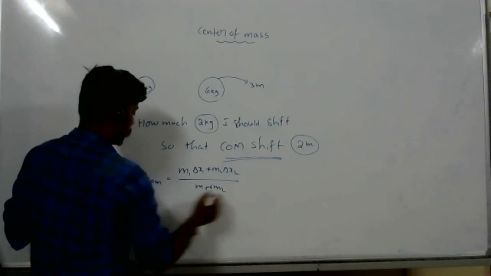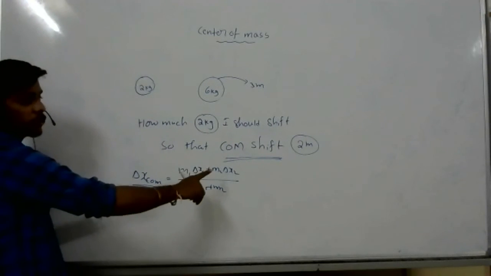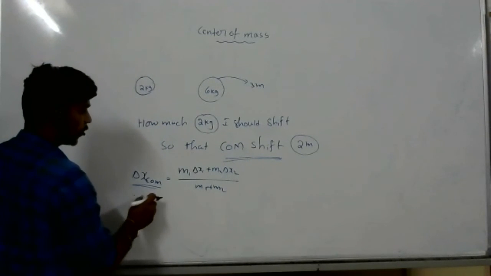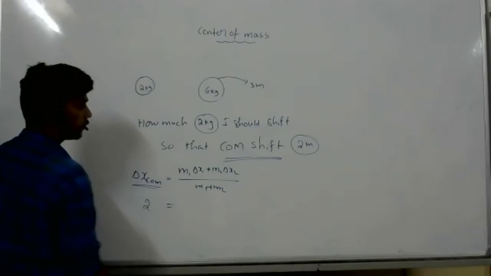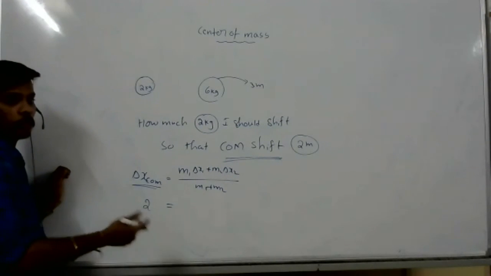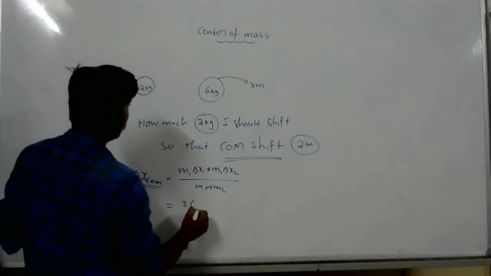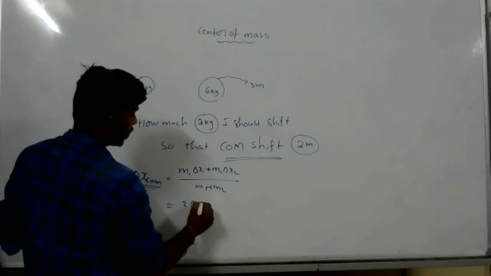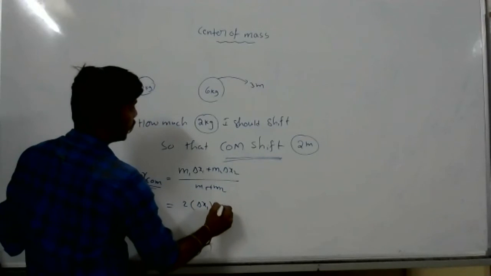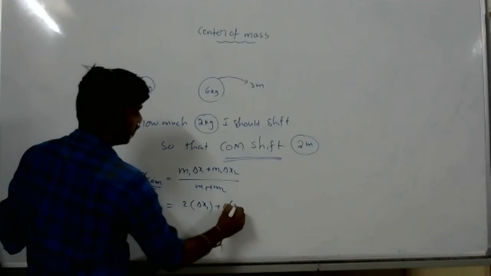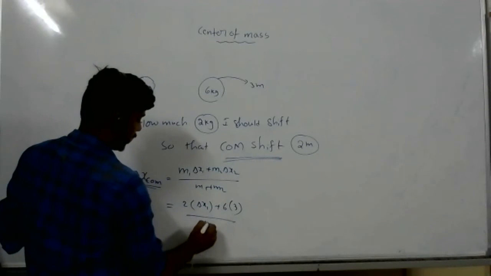The center of mass should shift 2, m1 is 2 with delta x1 to find, m2 is 6 with 3, divided by 8.